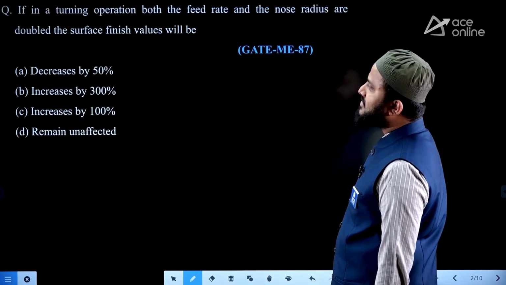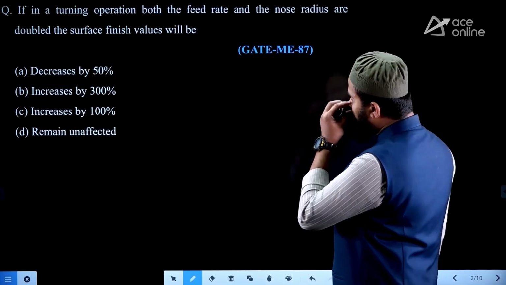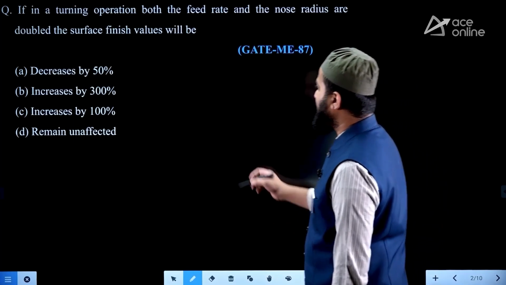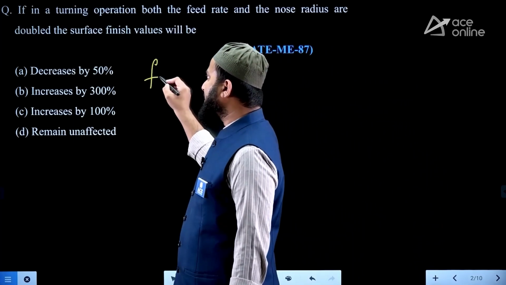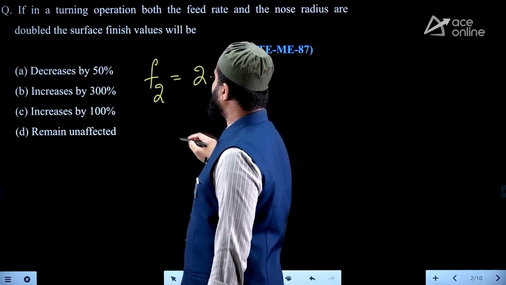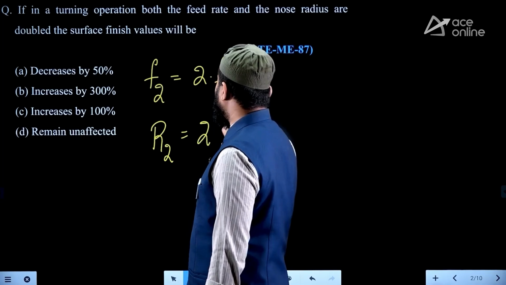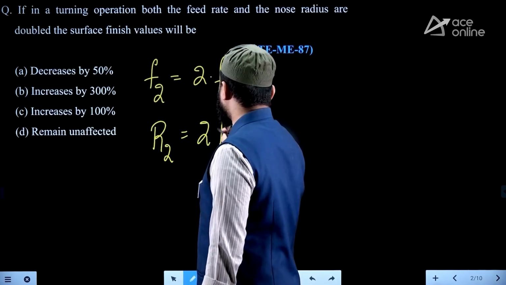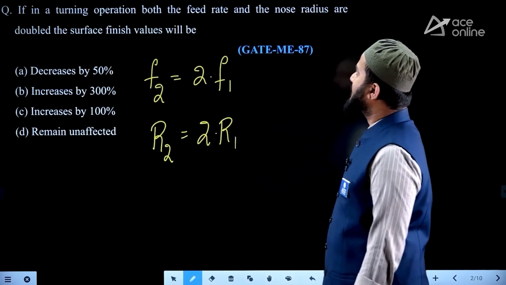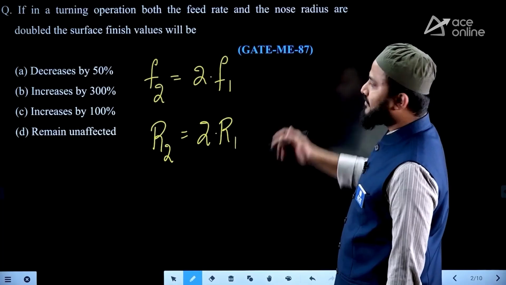So if you look at the next question, what they are saying is, if in a turning operation both feed rate and the nose radius are doubled, the surface finish value will be. Now, feed rate F2 when you compare with F1 is doubled. Even nose radius R2 when you compare with R1 is also doubled. Then what they are asking is, what is the surface finish value?